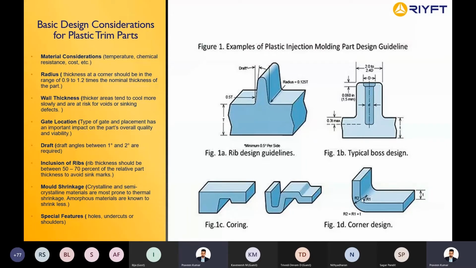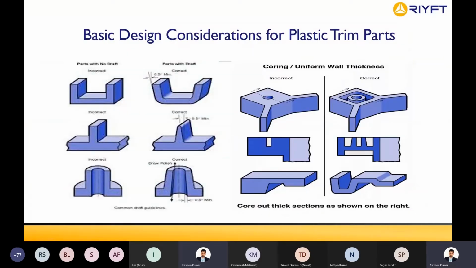Right. So we have coring. I'll explain coring and corner design. So it's not just the design considerations here. If you see the left side, these are all incorrect designs. Why is the design incorrect? Because there is no draft here. Unless we give a draft, the part can't be easily ejected from the mold. So we shouldn't design any straight parts. There should be a draft angle for all the parts that we design.